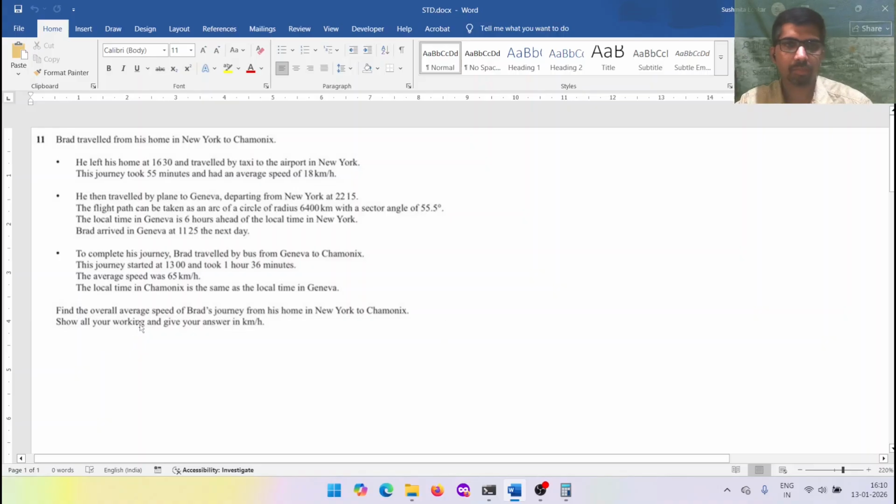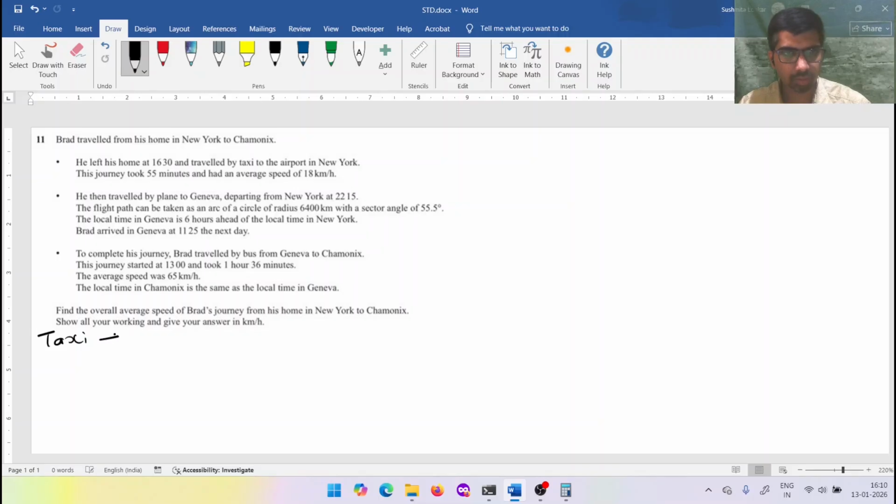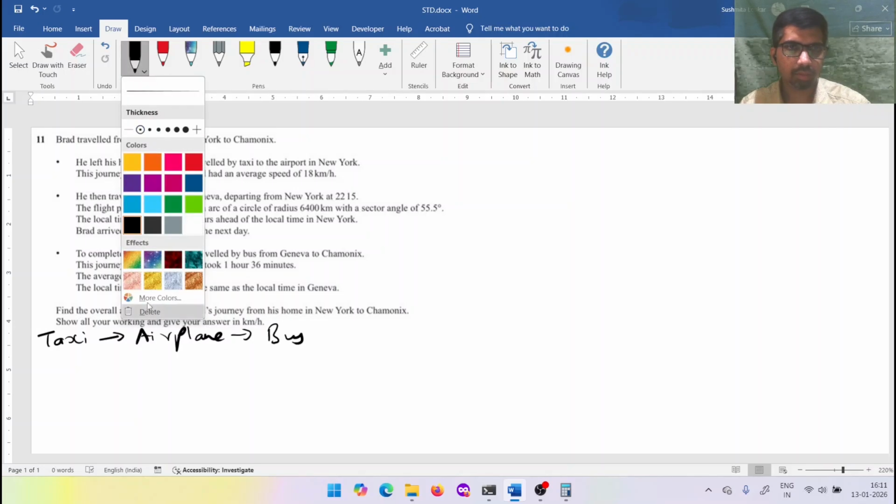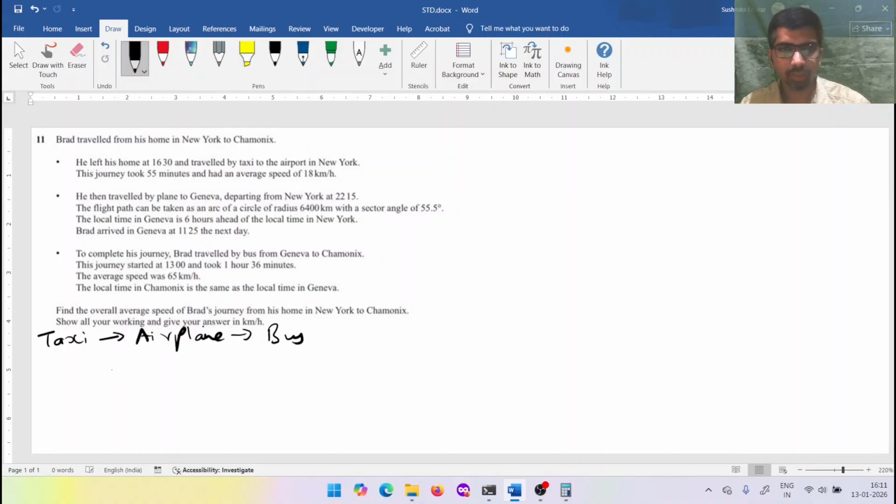First, understand the question. This guy Brad, he is staying in New York, so he has done three kinds of travel. First, he is using a taxi, then he uses an airplane, then he uses a bus. You have to find the average speed in kilometer per hour. So the average speed formula is total distance upon total time.